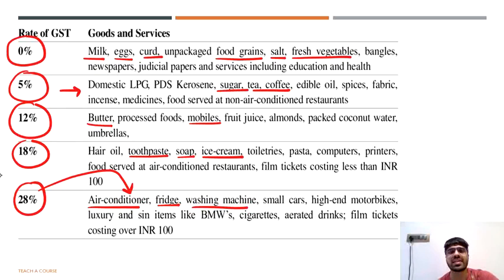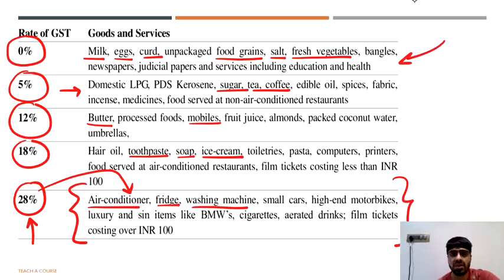It is a sensible thing, because if these are luxury items, then a person who is buying a luxury item is rich enough, and if the person is rich enough, he should pay more tax to the government, whereas a poor person would never go and buy these things. A poor person would buy only the essential things, and he should not face the burden of taxation, and that is why the essential commodities are already in the slab of 0% GST.